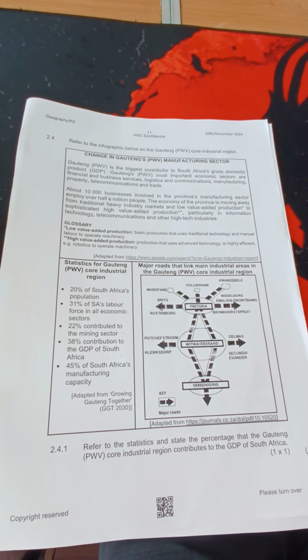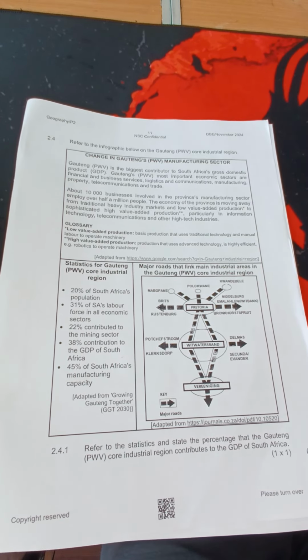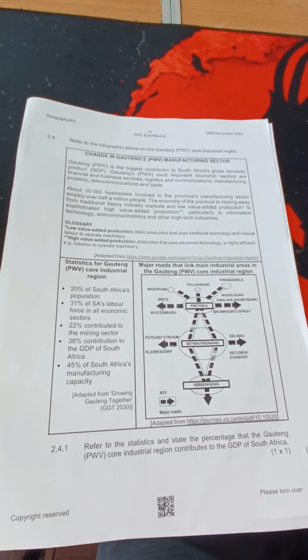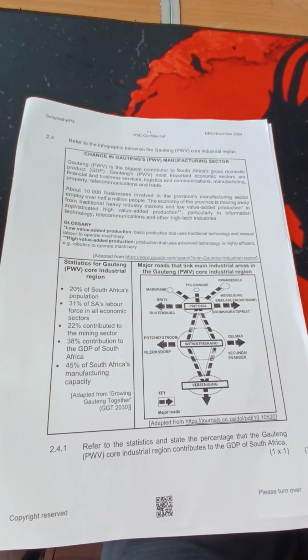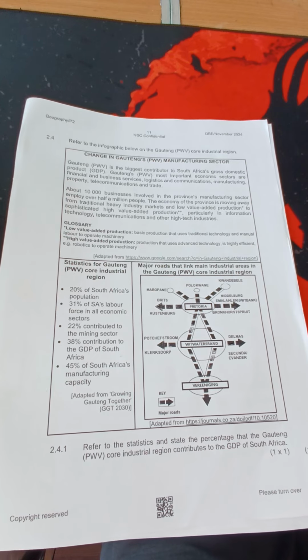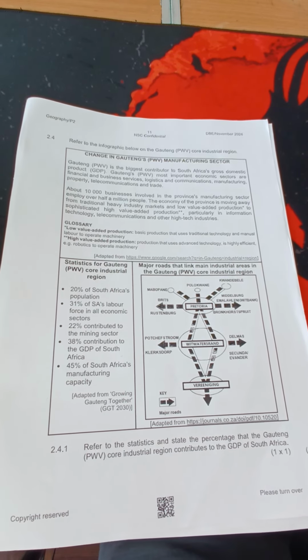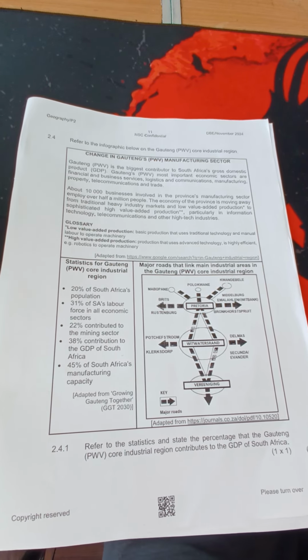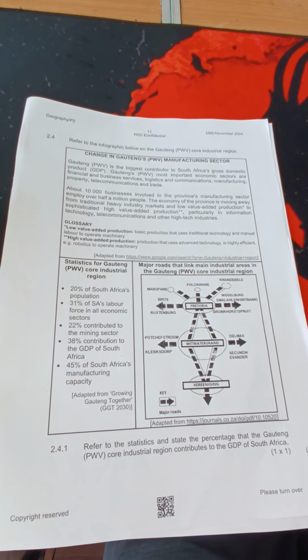Okay, what is the acronym? What does the acronym PWV stand for? It is Pretoria Witwatersrand Vereeniging. That is PWV. You have to know what PWV actually stands for. It is very important for you to know about that. Okay. Then the kind of industries that we have within the PWV: we have got chemical, iron and steel, motor vehicle industries and machinery. That's the kind of industries that we find within PWV, that is Gauteng.